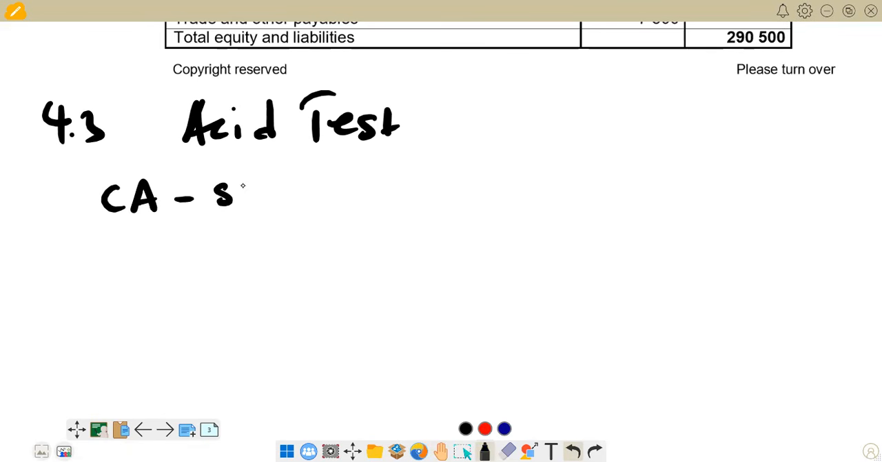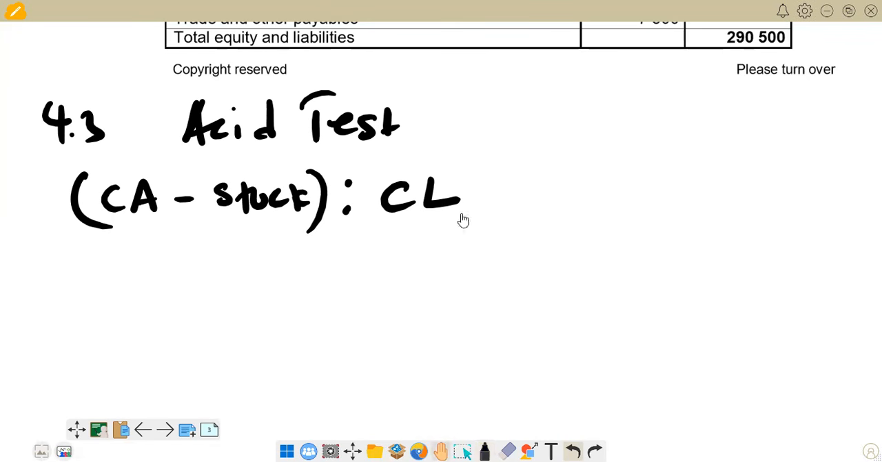So the formula for the asset test, we are going to say current assets, then we subtract stock. This is going to be the left-hand side. Then we say over our current liabilities. Our current liabilities we will take as a total figure, but on the current asset side, we are going to say the current assets total, then we subtract our stock. So we can just notice the figures that we have there in the question.